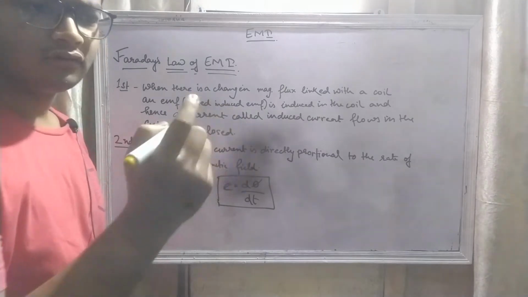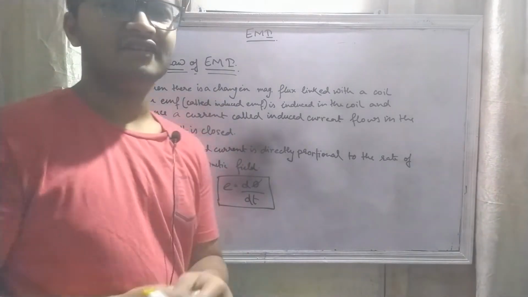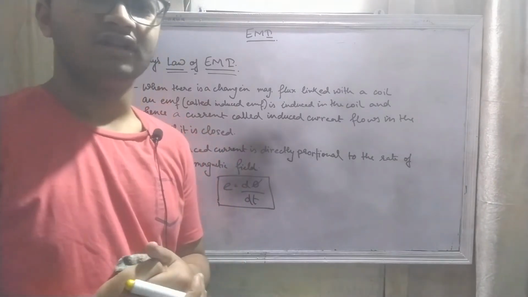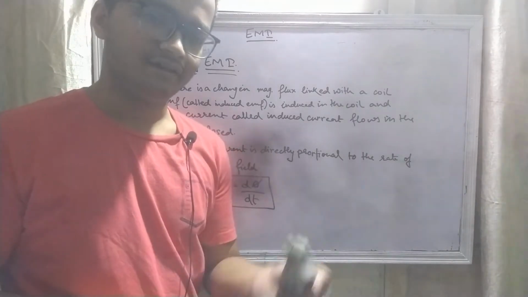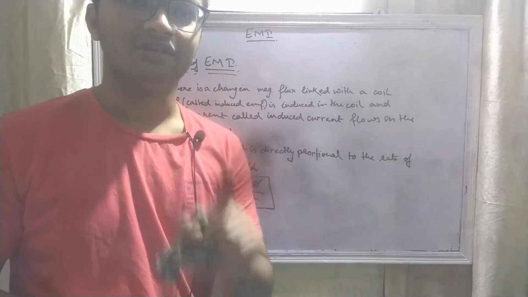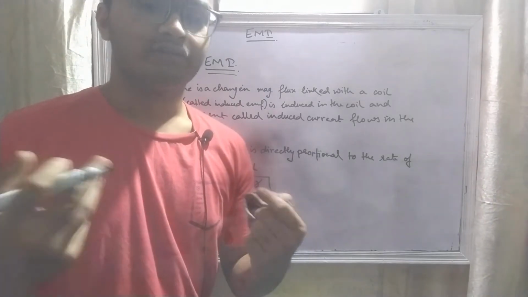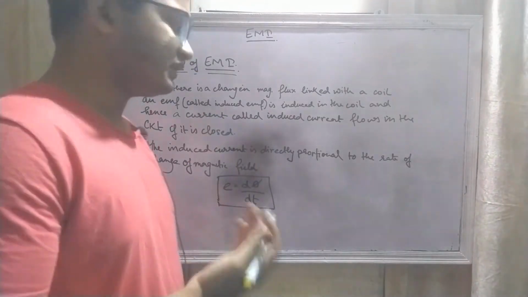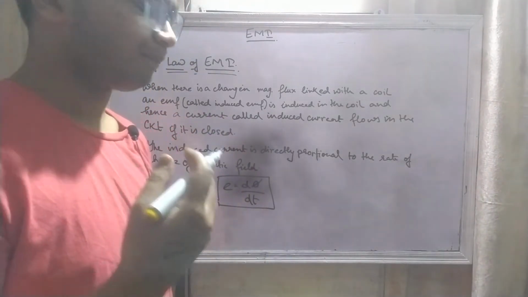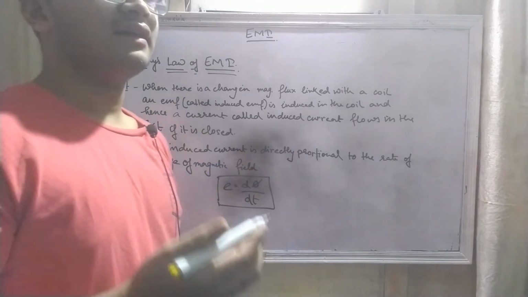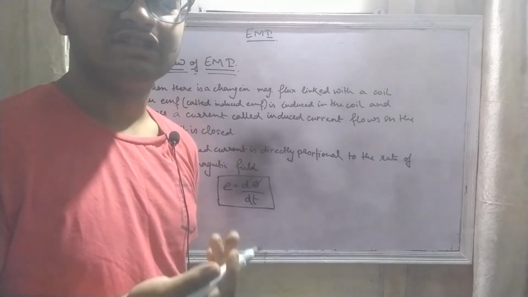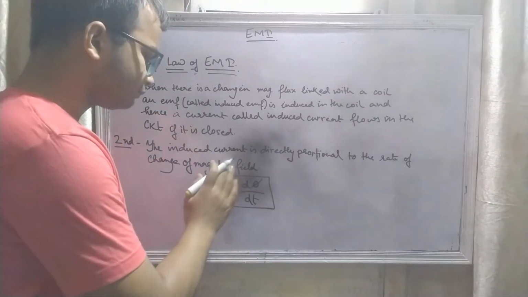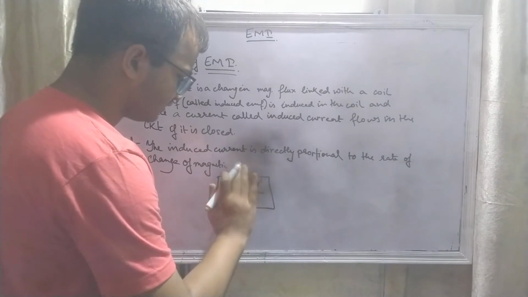So the first law states that when there is a change in magnetic field linked with a coil, an EMF is induced in the coil, and this EMF is called an induced EMF, and also a current called induced current flows in the circuit if the circuit is closed. So this was the first law. The second law states that the induced current is directly proportional to the rate of change of magnetic flux in the coil.